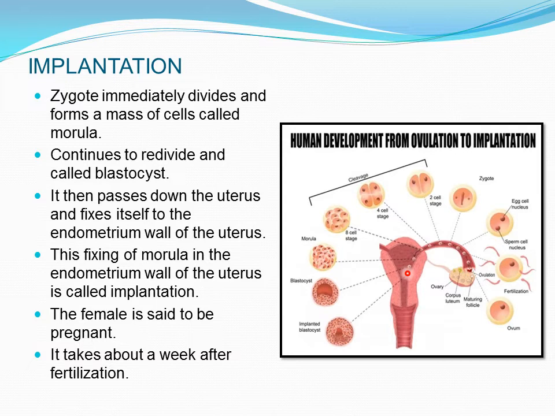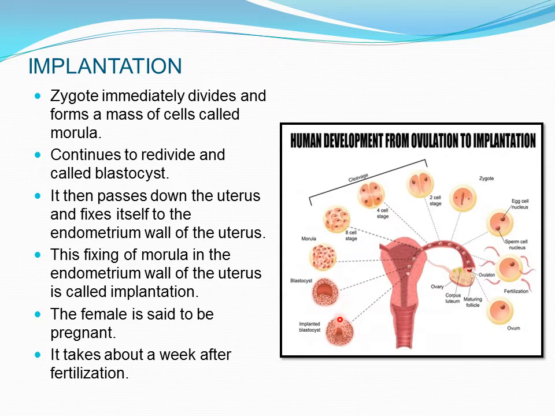So this fixing of the morula in the endometrium wall of the uterus is called implantation. So what is it? Zygote is formed. It starts dividing: 2 cell, 4 cell, 8 cell, many number of cells, morula. Then the next stage is blastocyst.